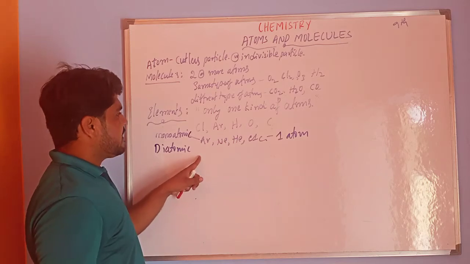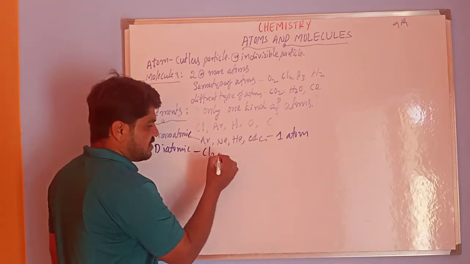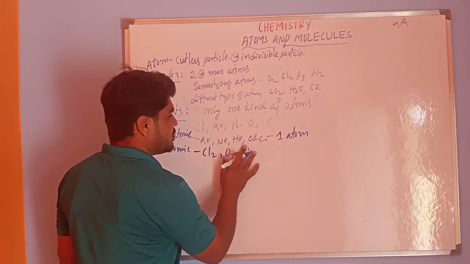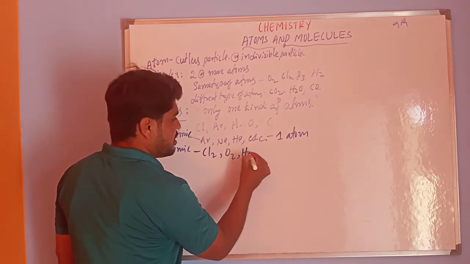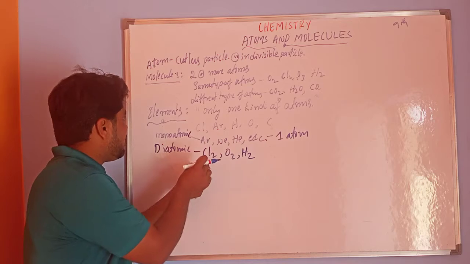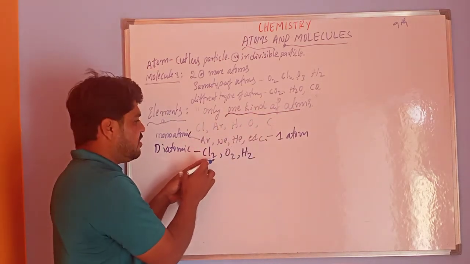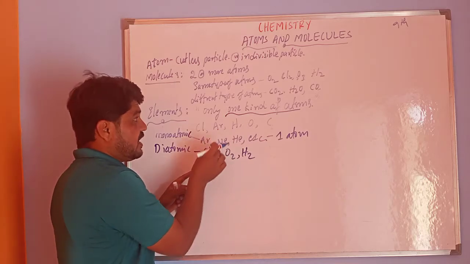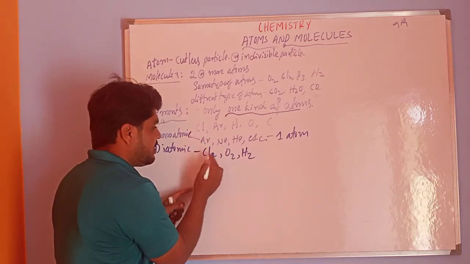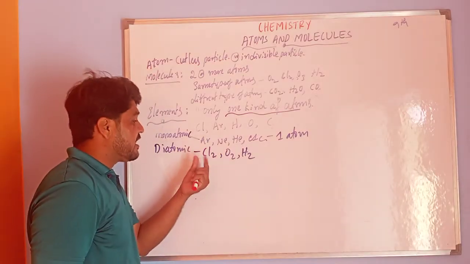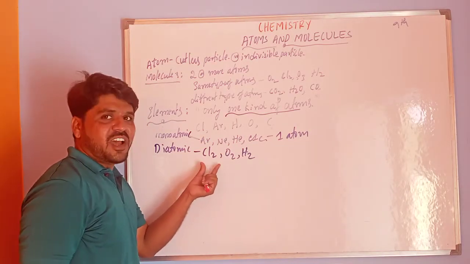In the same way, we have diatomic. In diatomic we can observe Cl2, O2, H2. Here we have only one kind of atoms. In Cl2, only Cl atoms, only one kind of atoms. But two Cl atoms are present, and the kind of atoms is the same.